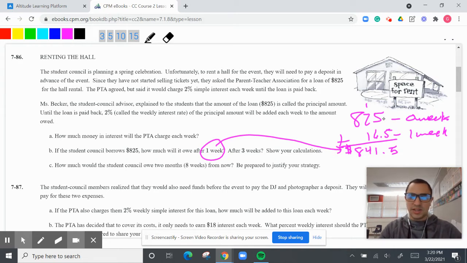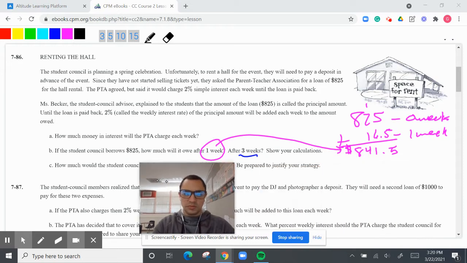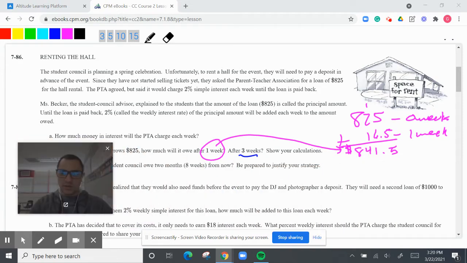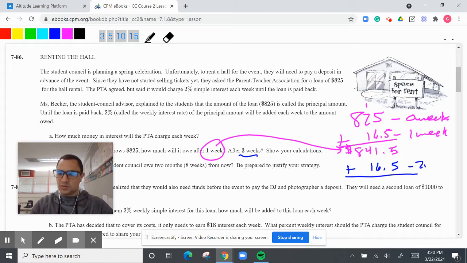But let's say we did 3 weeks. So if it's 3 weeks, then you have to move this over here, plus another $16.50, which is 2 weeks. And then that's going to equal $858 plus another $16.50 for 3 weeks.